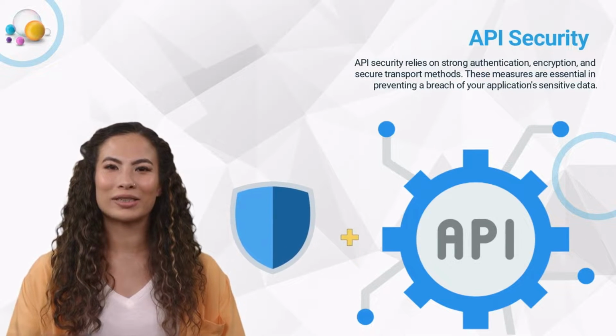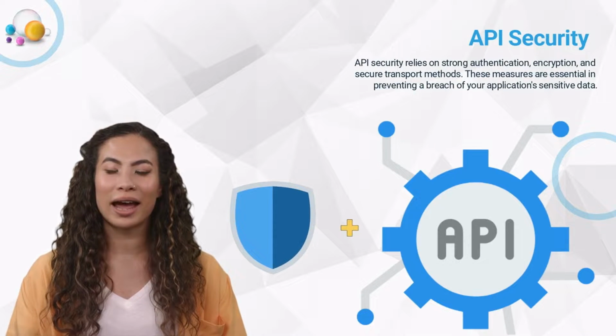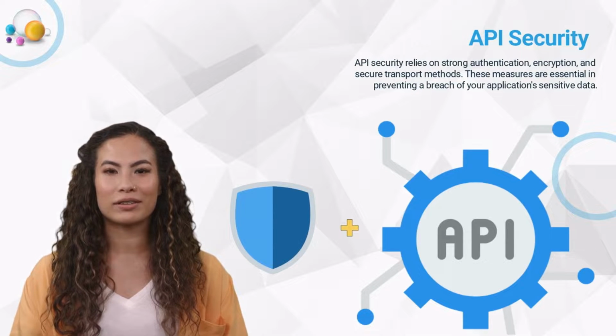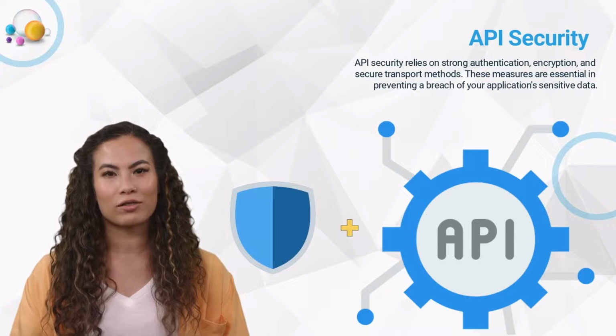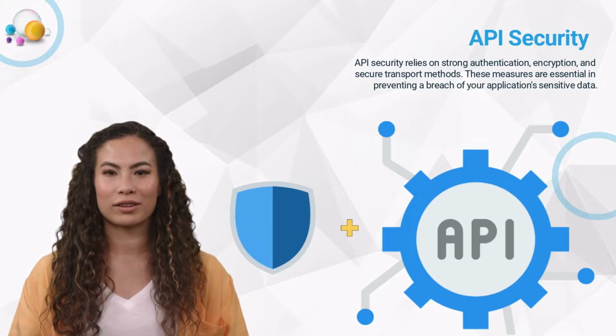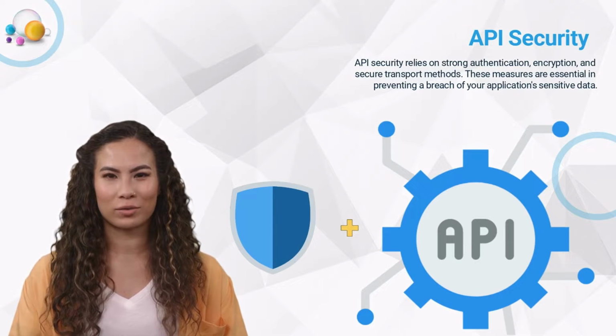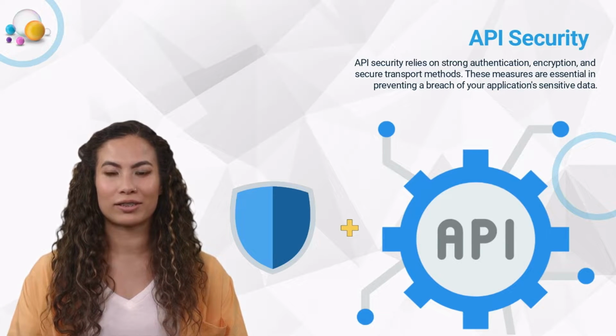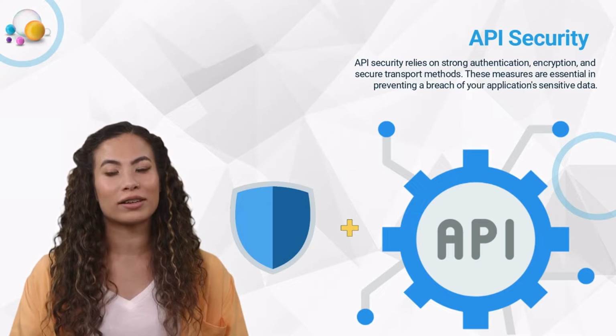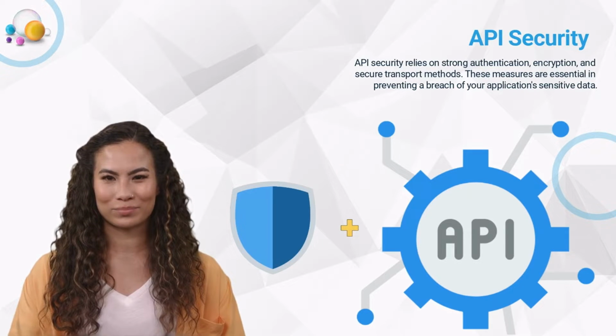API security relies on strong authentication, encryption, and secure transport methods. These measures are essential in preventing a breach of your application's sensitive data. If you want to improve the security of your application and prevent attackers from misusing API accounts, stealing credit card information and passwords, and other sensitive data, protecting your API with strong authentication and encryption is essential.